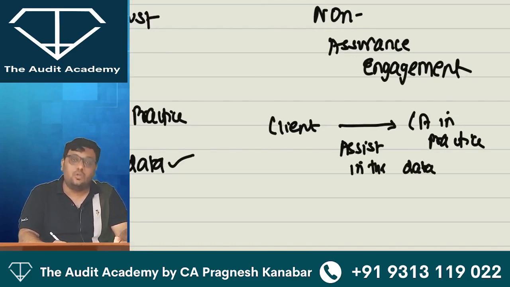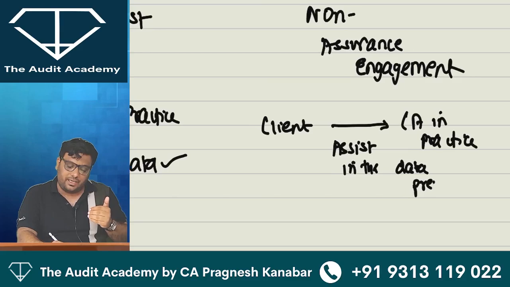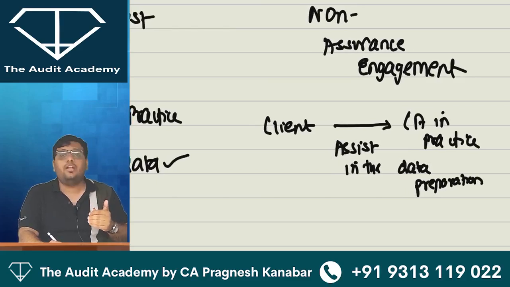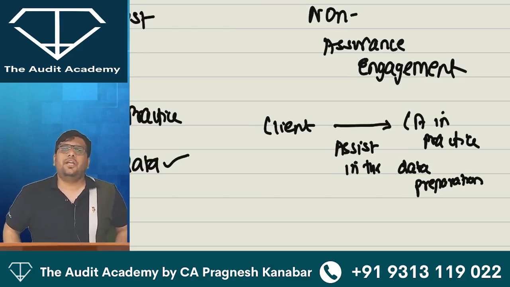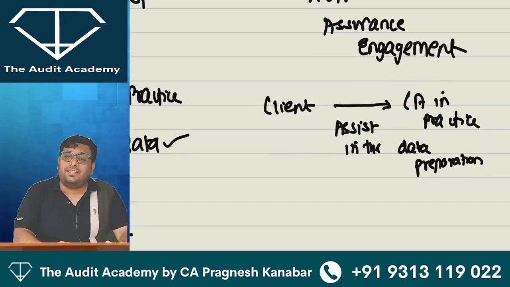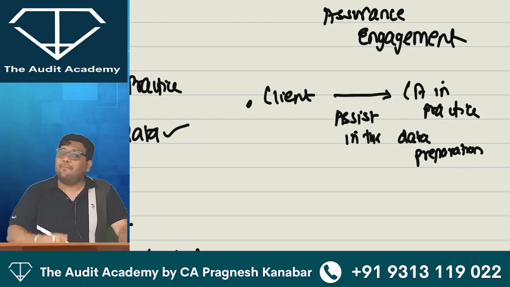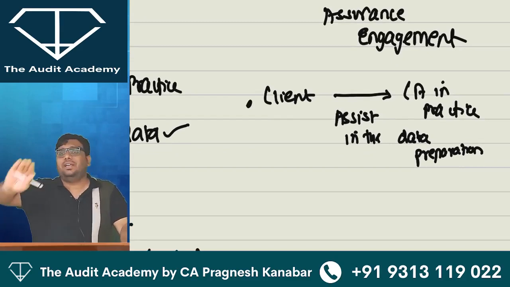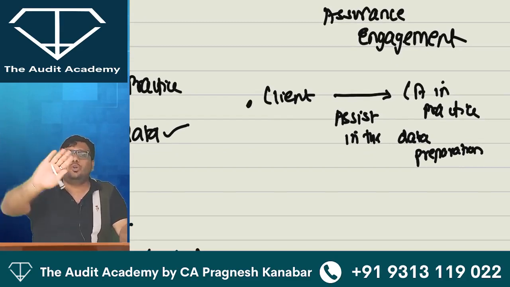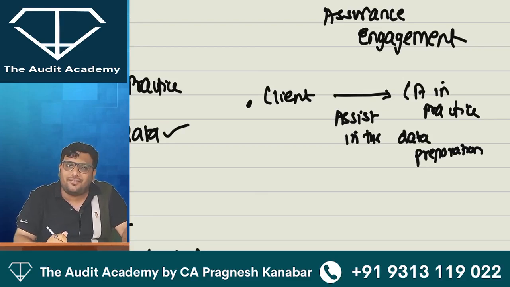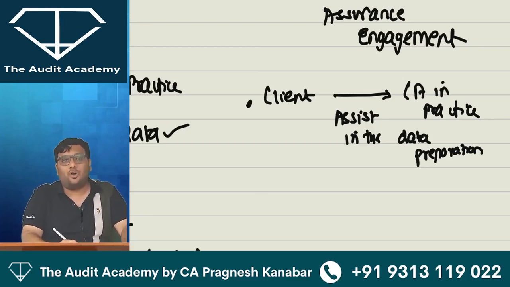So let us say you are my client, I am your CA in practice, and you are asking me, Pragnesh, please help me in the data preparation. So I am not going to check anything. I am just going to help you in the data preparation. I am not going to express an opinion which will increase the confidence of other stakeholders. No, I am not going to do that. So this is an example of a non-assurance engagement.